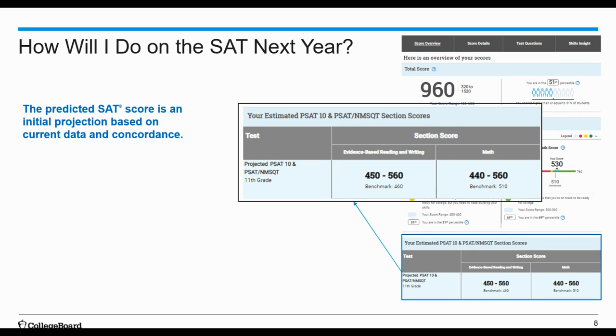And you can use that predicted information as a motivator to continue to practice and prepare for the SAT. So looking at IMA again on this slide, we know that she has earned a 430 on the evidence-based reading and writing, and it indicates that she is almost on track to meet grade level benchmarks. So this projected score is between a 450 and a 560.